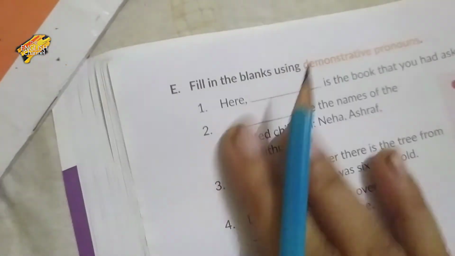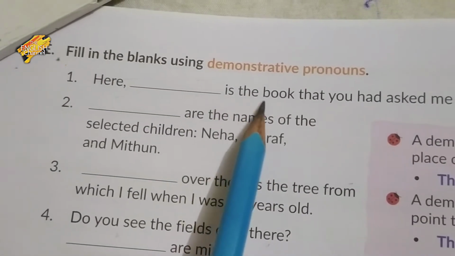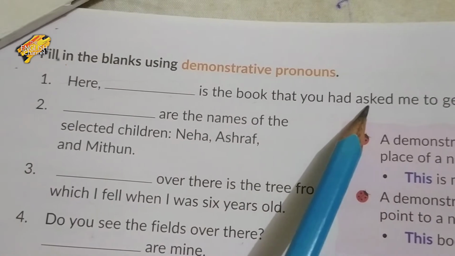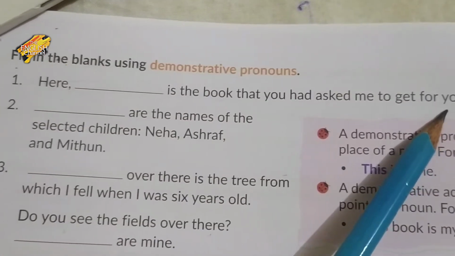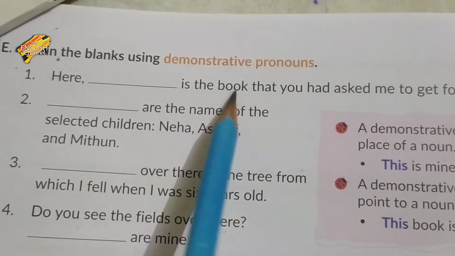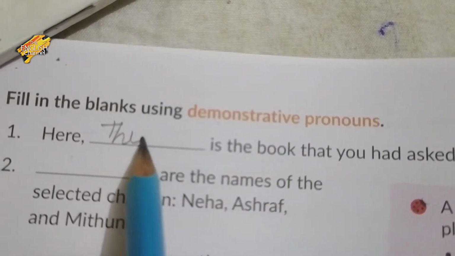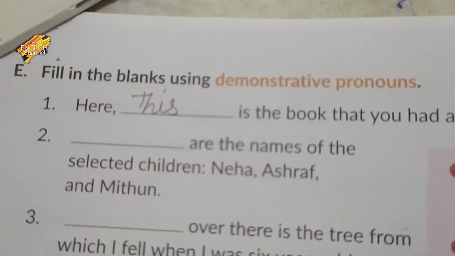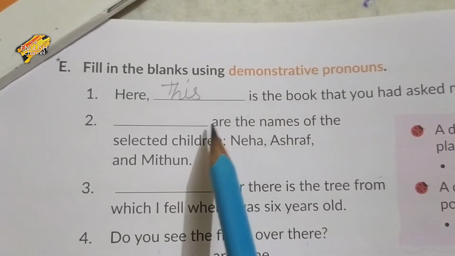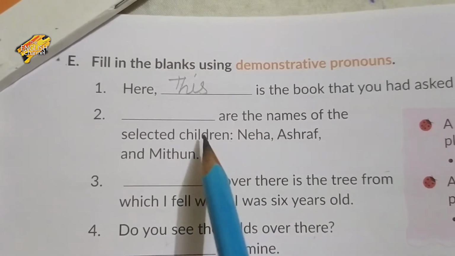For example, here is the book that you had asked me to get for you. Here is the book. This is the book. Right here, this. Next, these are the names of selected children. Neha, Ashraf. These are the names.